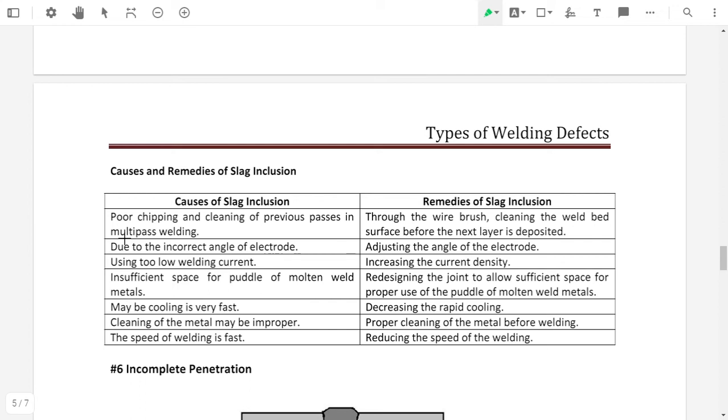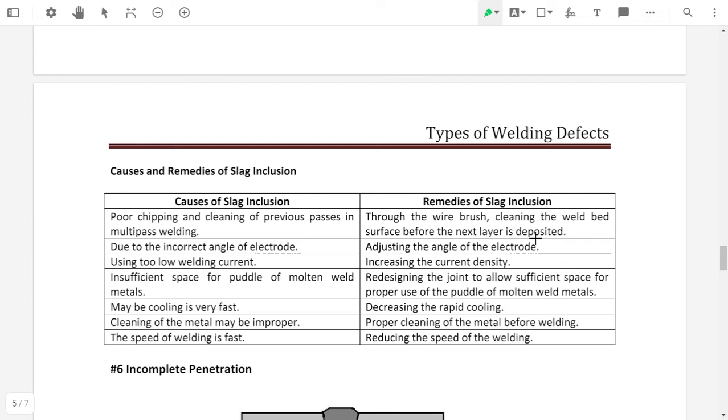To avoid this slag inclusion, the weld area in a multi-pass should be cleaned with a wire brush, cleaning the weld bed surface before the next layer is deposited. Means if there is a multi-pass welding process, we need to clean the previous welding pass.